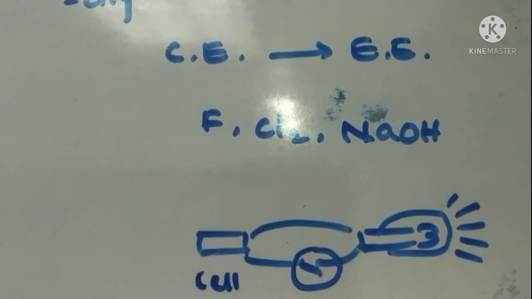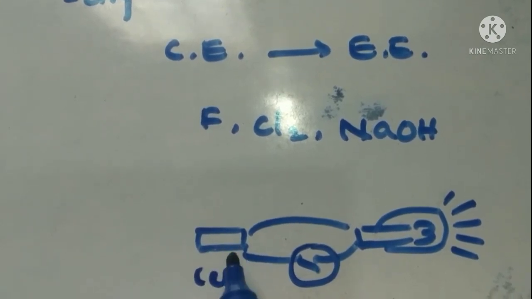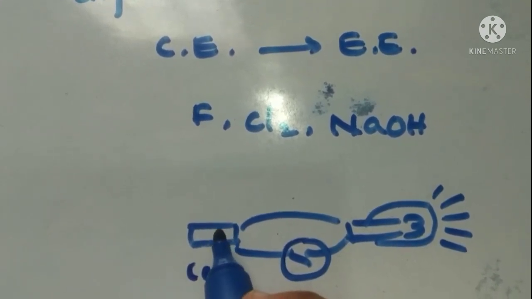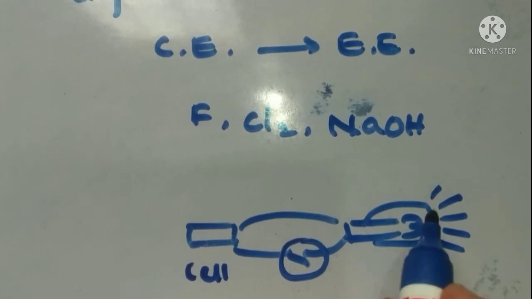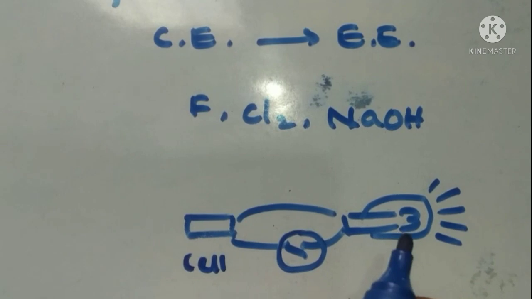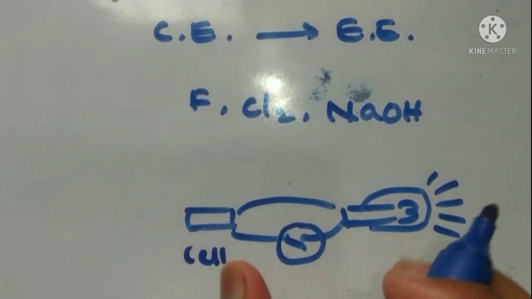The cell contains two or three chemicals, like graphite, carbon and MnO2. That chemical energy is converted into electricity and reaches the bulb, and the bulb glows. This is the general example for electrochemistry.